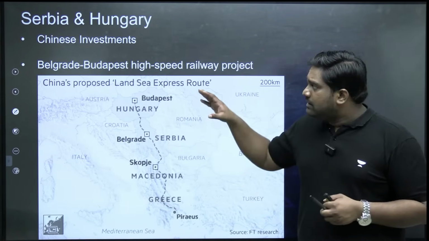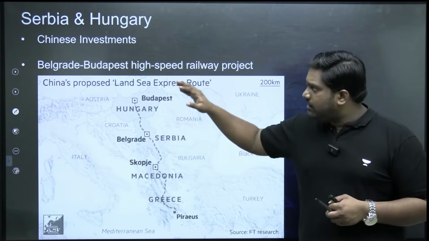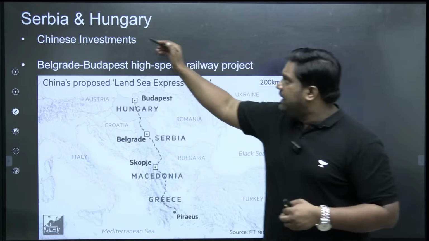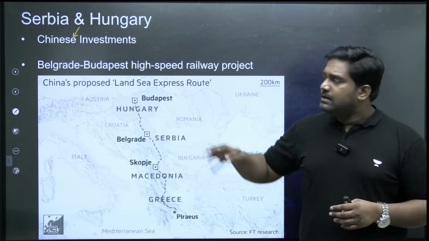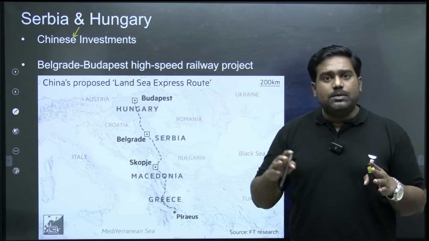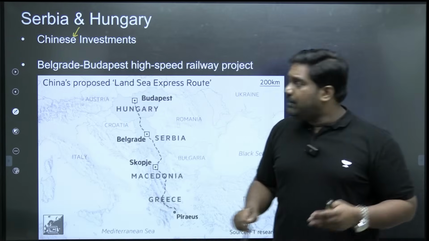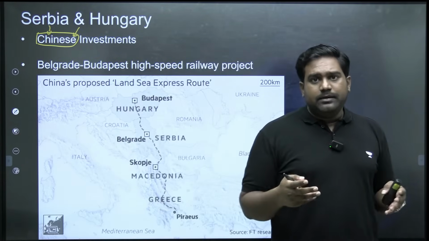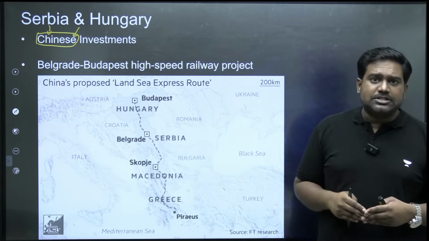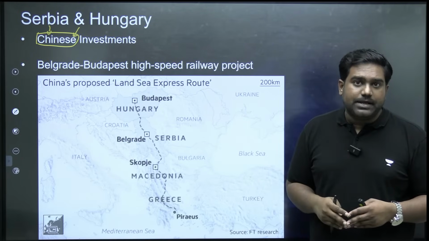Now this is where East European countries like Serbia and Hungary play a very important role for China. Because as I told you earlier, these two countries have clearly shown a pro-China tilt. Serbia, it's not part of the EU or NATO, and it has built very close ties with China. China has brought a lot of investments into the country.